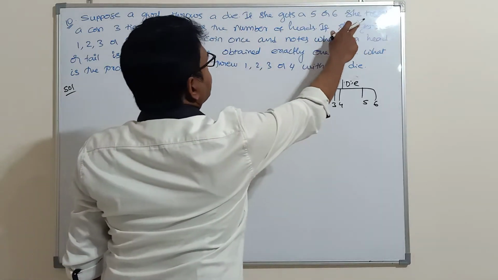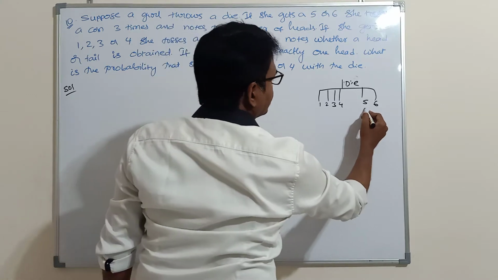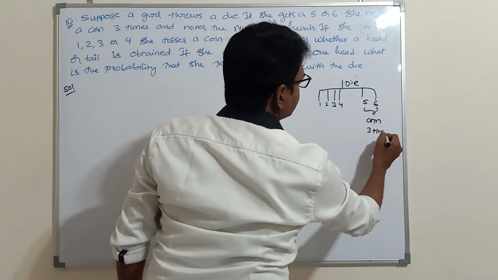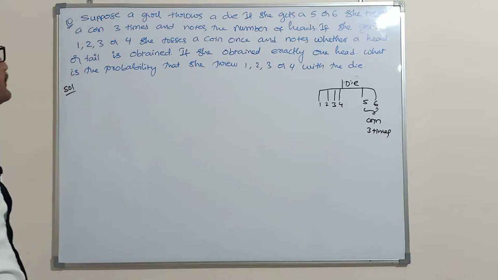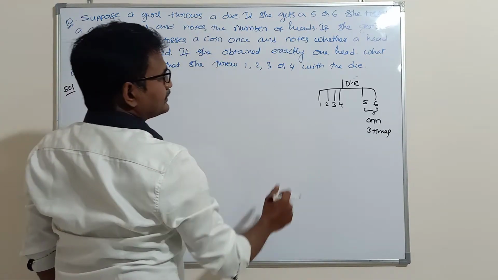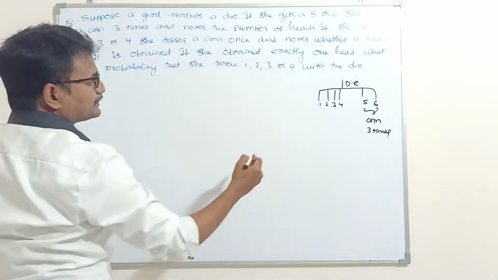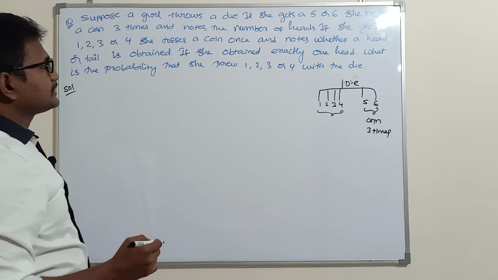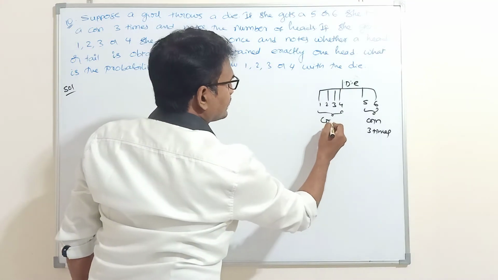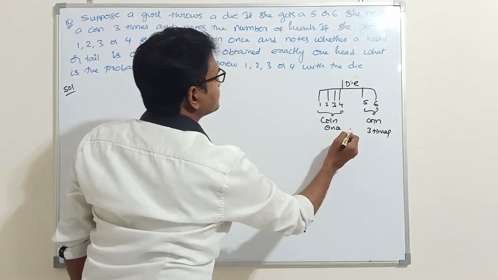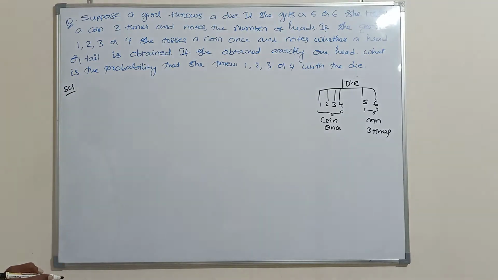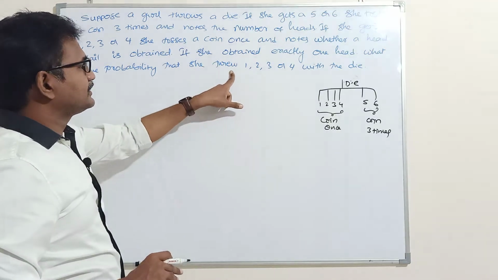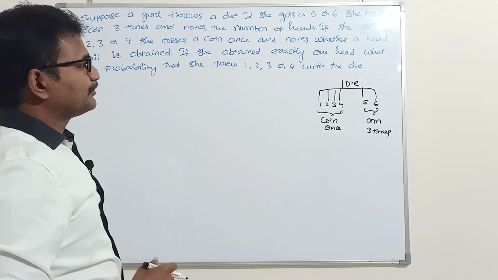If she gets 5 or 6, she tosses a coin 3 times and notes the number of heads. Next, if she gets 1, 2, 3, 4, she tosses a coin only once, whether a head or tail is obtained. If she obtained exactly one head, what is the probability that she threw 1, 2, 3 or 4 with the die?